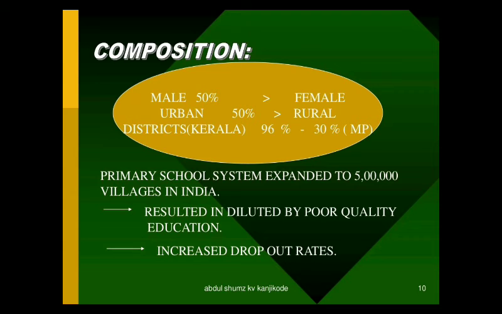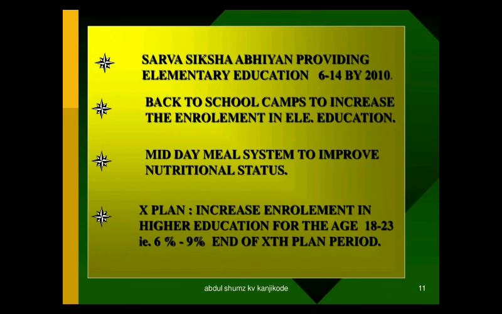And because of this, quality got diluted, resulting in poor quality education. Okay, and because of that, the dropout rates and the number of people failing in 10th and 12th and everything has also increased. Okay, and there is no proper standard, that's what is said.